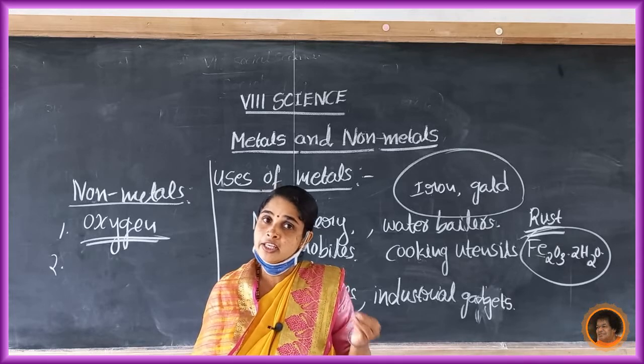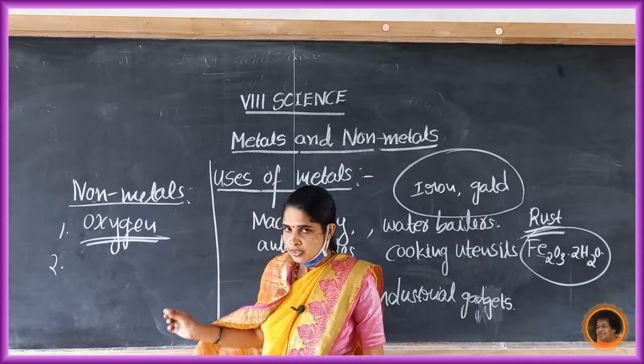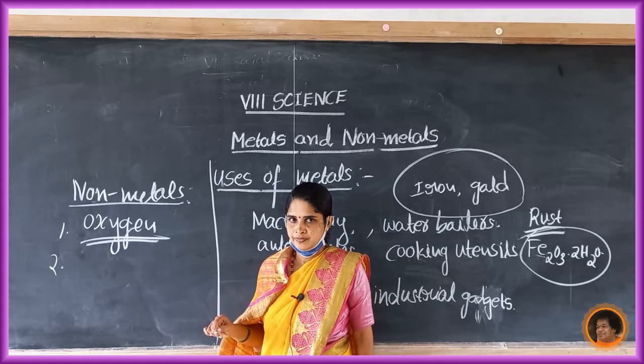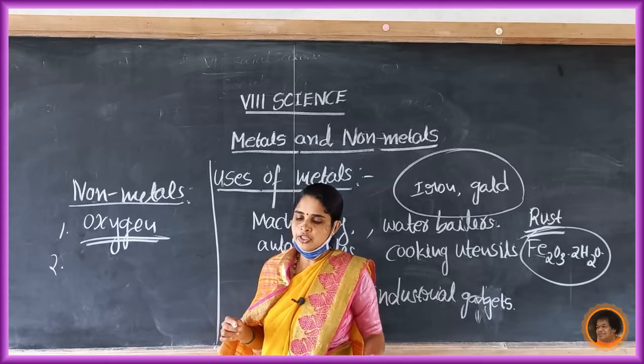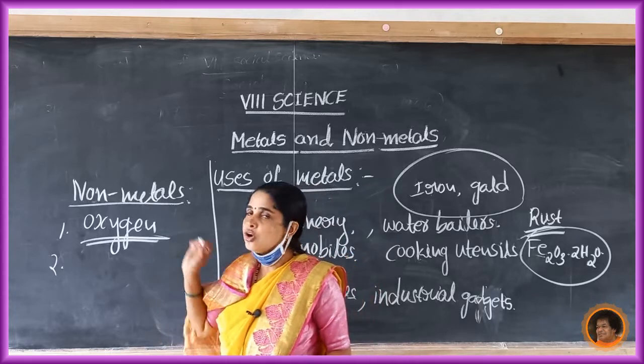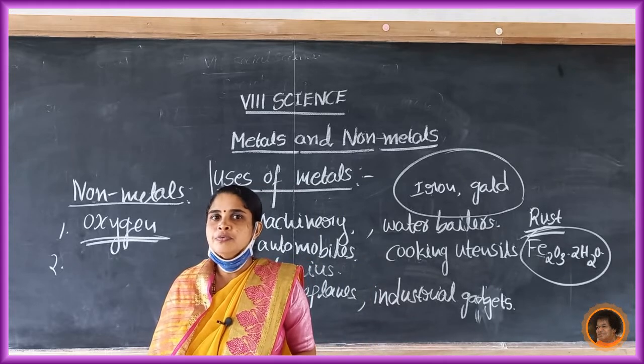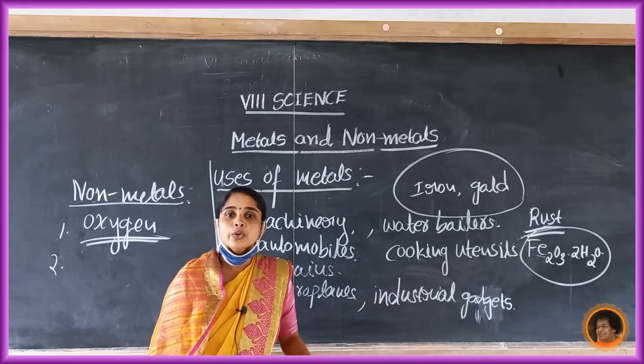Here, in chemical fertilizers, or any type of fertilizers, non-metals are used. Fertilizers mean substances which improve the growth of plants.